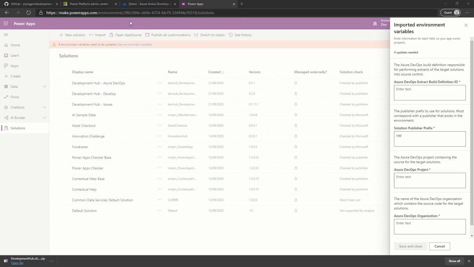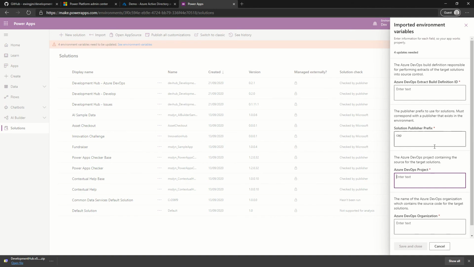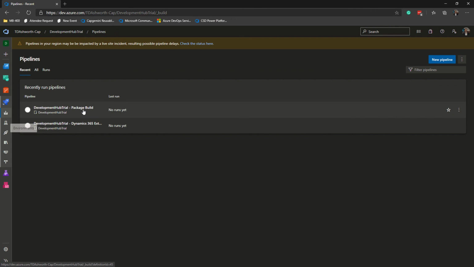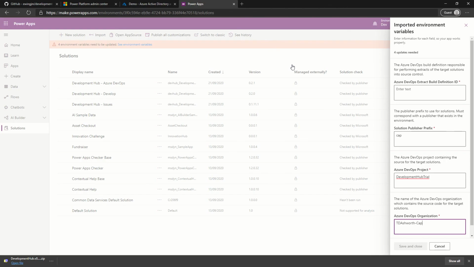Our project is development hub. And our organization is TD Ashworth-cap. The build ID is definition 44.